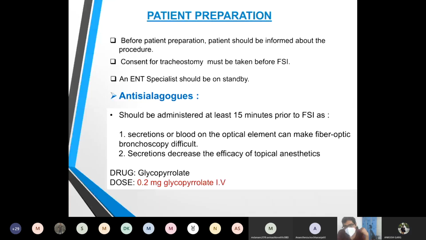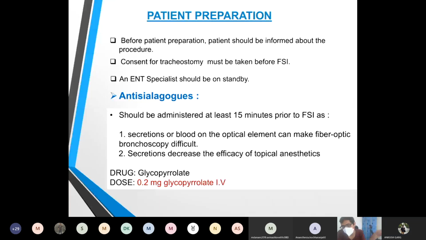Then you need to tell the patient why it is important, what the problems are with general anesthesia, and why you want to go for awake intubation. Then you have to explain that there may be a chance that in the post-op period the patient may find a hole in the anterior aspect of the neck, that is a tracheostomy, because if we are not able to secure the airway even with the fiber optic bronchoscope, we are keeping an ENT specialist on standby for tracheostomy.